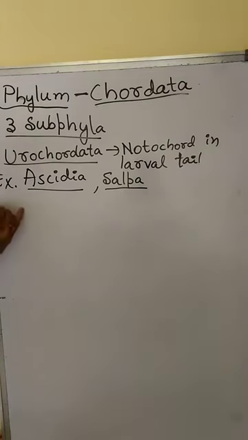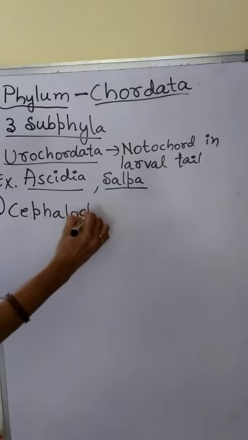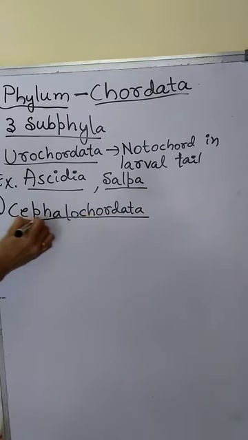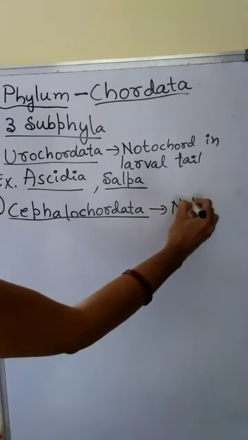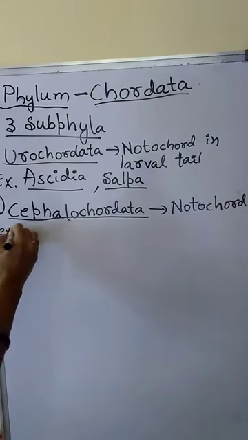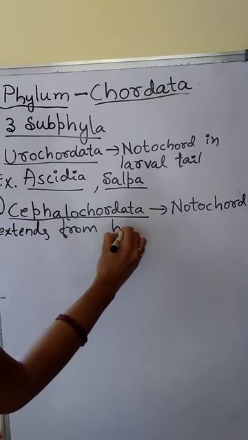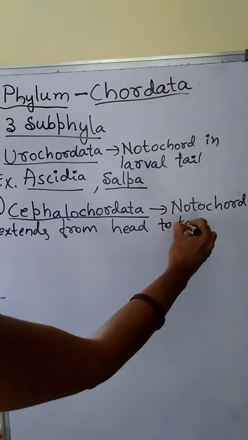Next type is Cephalochordata. In Cephalochordata, notochord extends from head to tail portion.